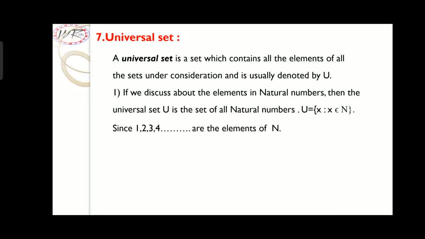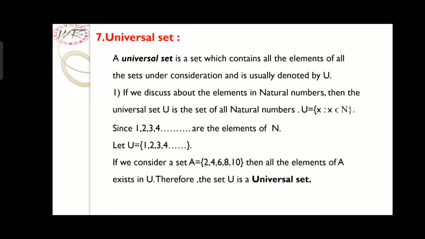Since 1, 2, 3, 4, etc. are all the elements of N, let U = {1, 2, 3, 4, ...}. If we consider a set A = {2, 4, 6, 8, 10}, then all the elements of A exist in U. Therefore, the set U is a universal set.